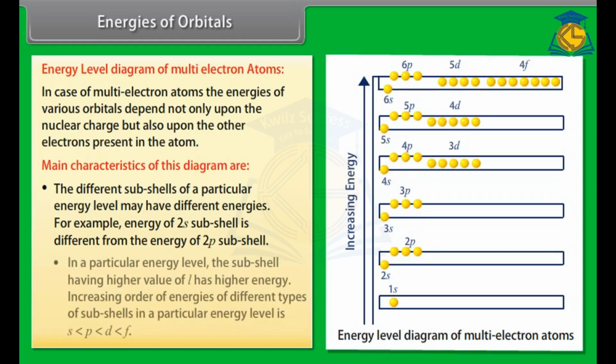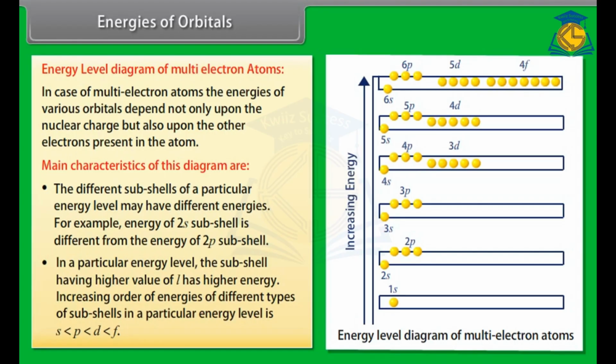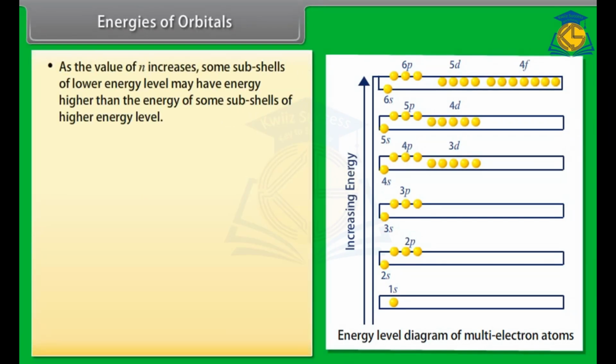Number 2. In a particular energy level, the subshell having a higher value of l has higher energy. The increasing order of energies of different types of subshells in a particular energy level is: s < p < d < f. Number 3. As the value of n increases, some subshells of lower energy level may have energy higher than the energy of some subshells of higher energy level.